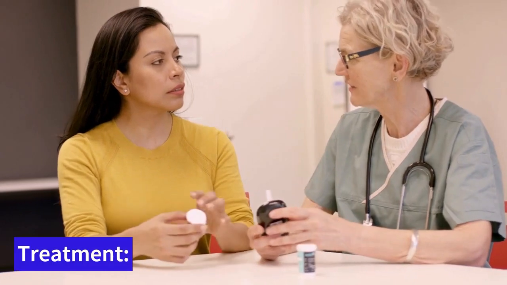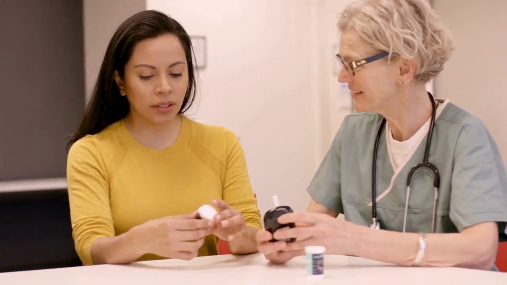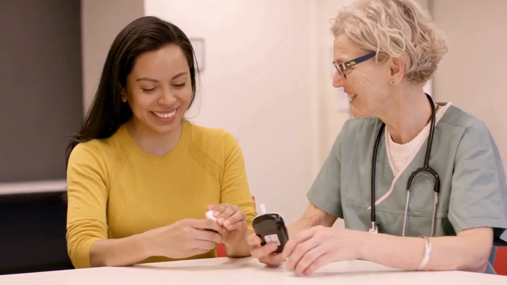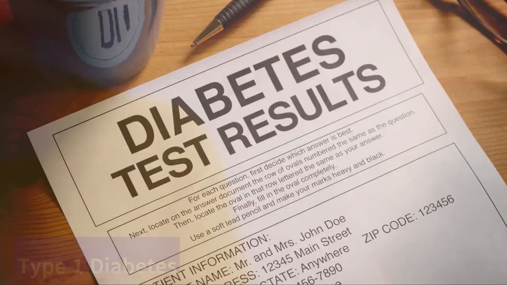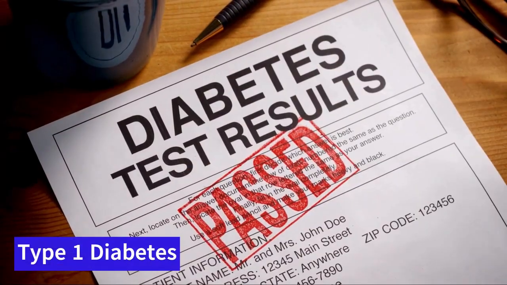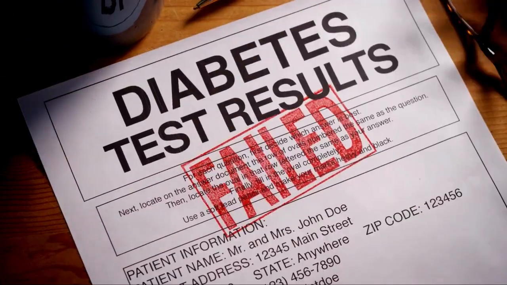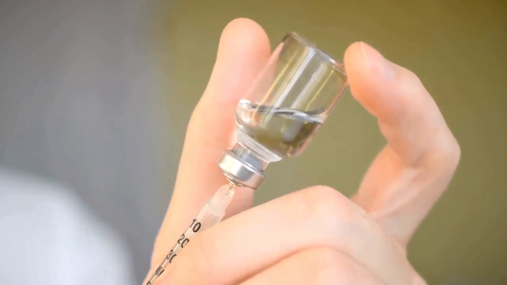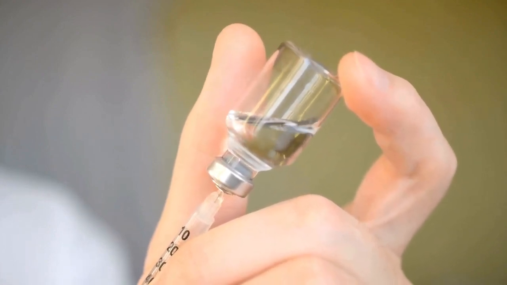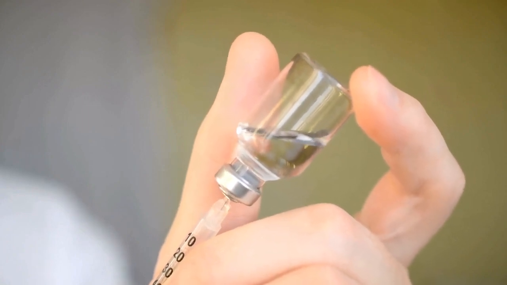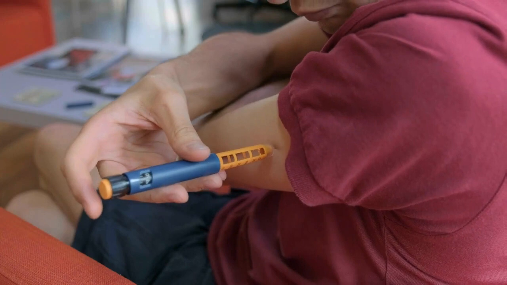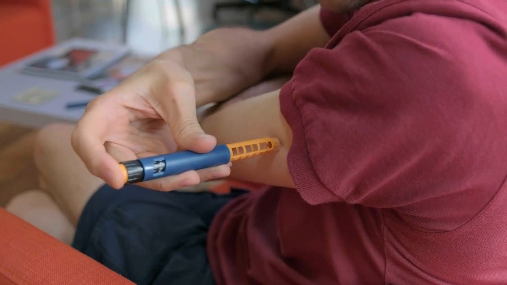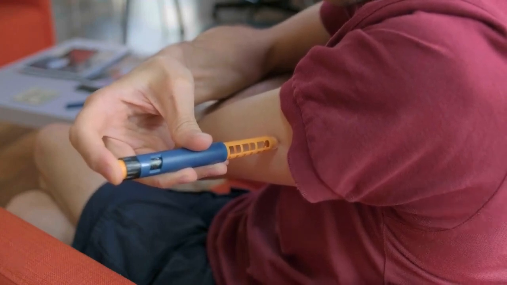Treatment. Another fundamental aspect in differentiating between type 1 and type 2 diabetes is the treatment approach to manage these conditions. Type 1 diabetes. The treatment of type 1 diabetes involves regular insulin administration. Since people with type 1 diabetes don't produce insulin or produce minimal amounts, insulin administration is essential to regulate blood sugar levels. This can be done through insulin injections or via an insulin pump that releases controlled doses throughout the day.